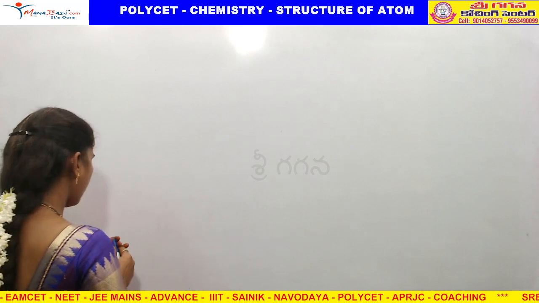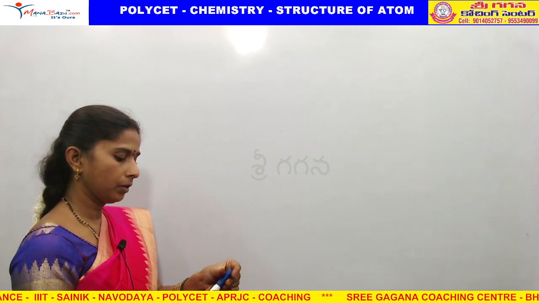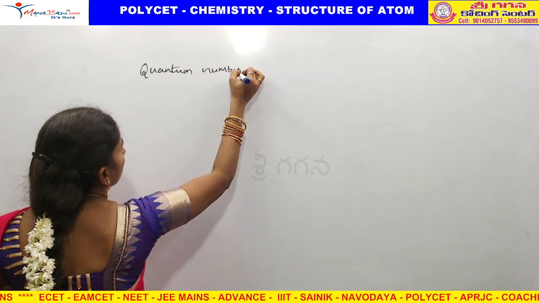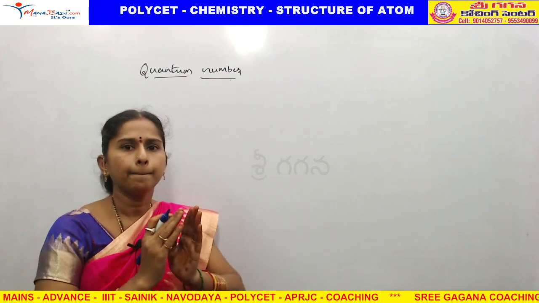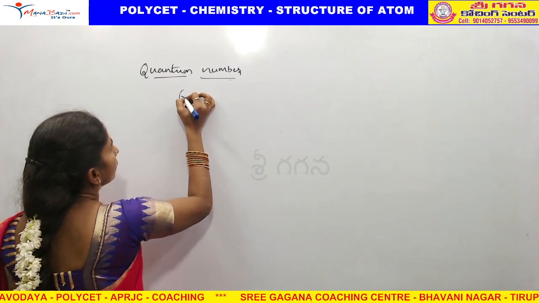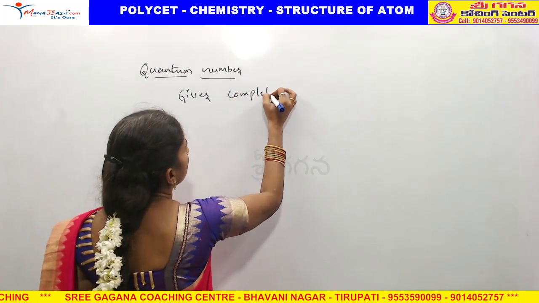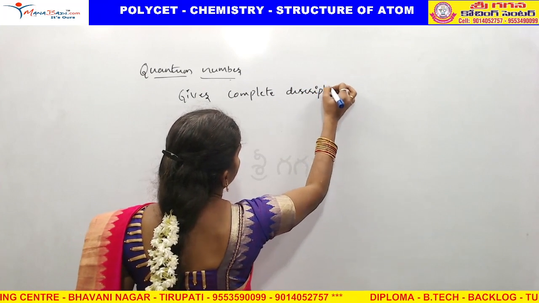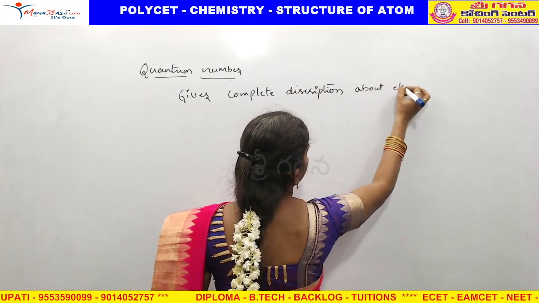Next, quantum numbers. These quantum numbers give the complete description about the electron.